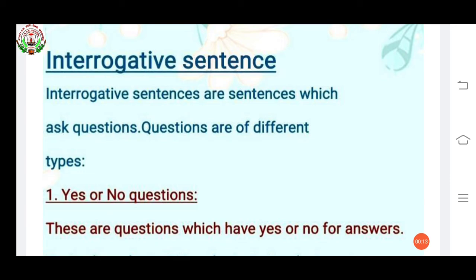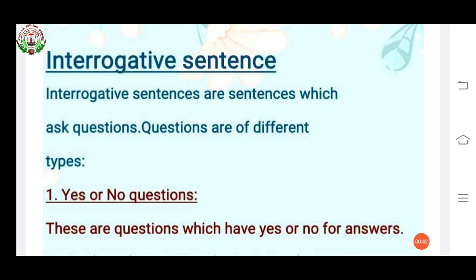Today I am going to continue the English grammar topic, the sentence, in which I taught you what is a sentence, subject and predicate, and four types of sentences: declarative, imperative, interrogative, and exclamatory, in which declarative and imperative are completed. Now I am going to continue with interrogative sentences. Interrogative sentences are sentences which ask questions.